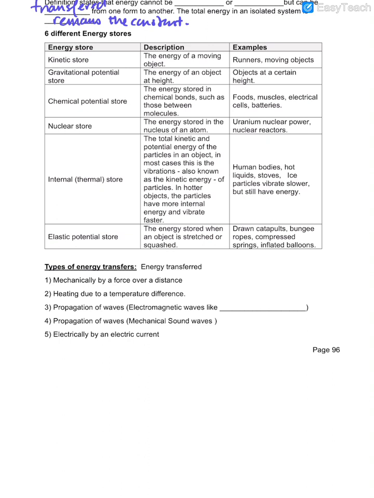Then there are others: heating due to temperature difference. All this you will see some examples later. Propagation of waves. Now this one you haven't learned yet. Electromagnetic waves, like what? What kind of electromagnetic waves do you know? You know some, definitely. For example, you go out in the sun, you just stand out in the sun. There's a danger you get what? Your skin becomes dark, sunburn, because of what? They say it's not good for you. You get too much radiation.